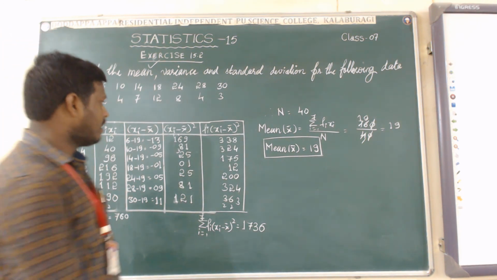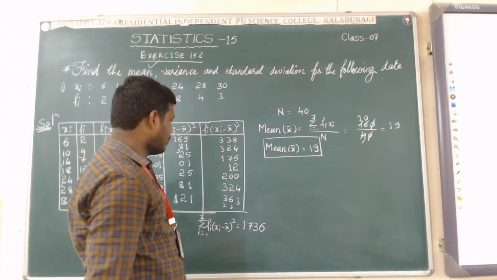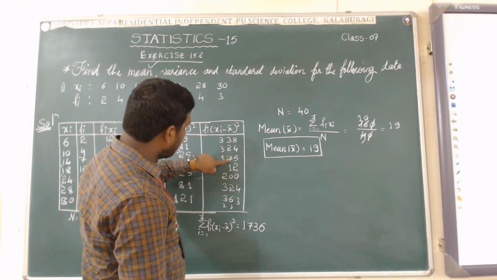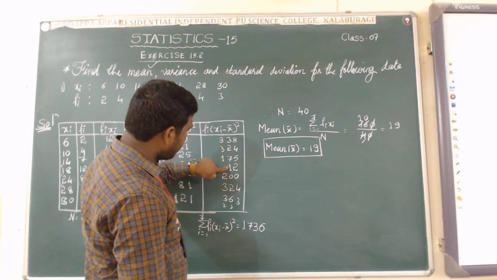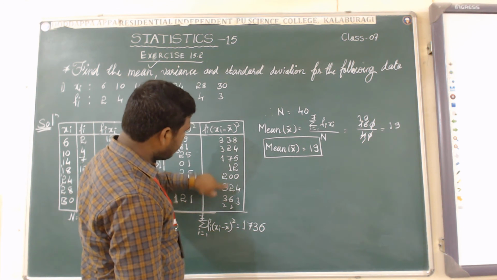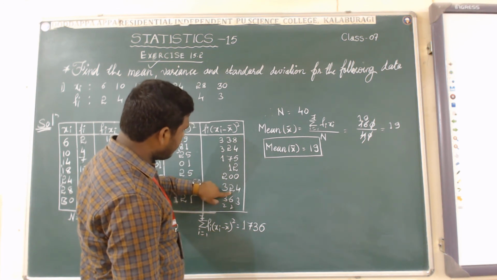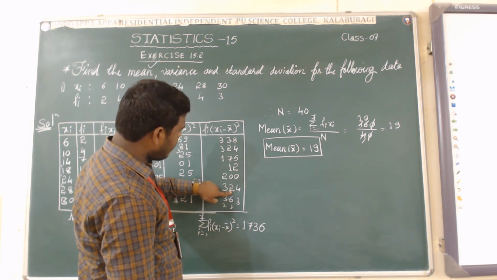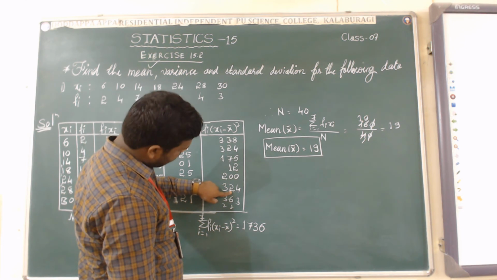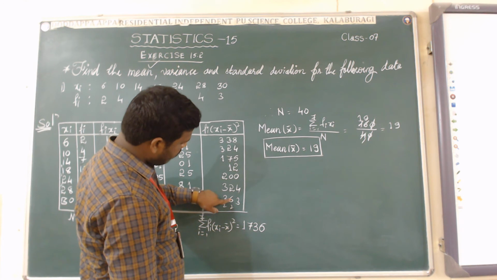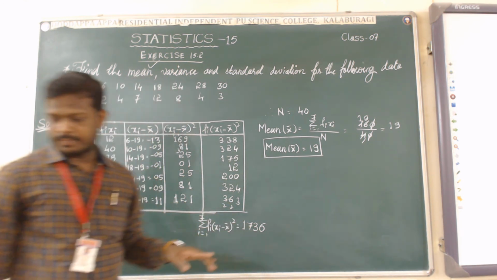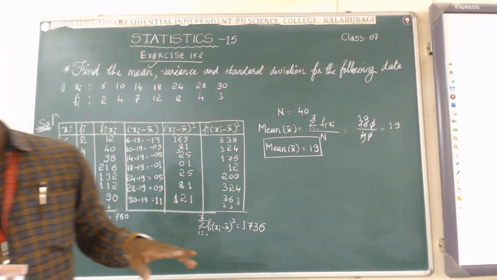Let me add again. Let me check this one again. 5, 12, 13, 15, 21, 23. Yes, that value is coming.